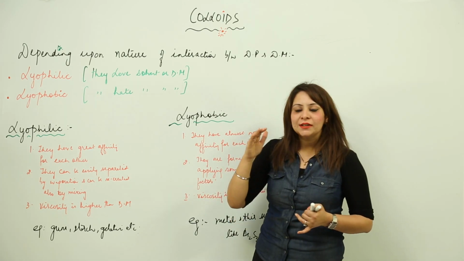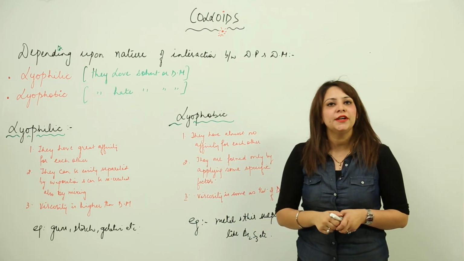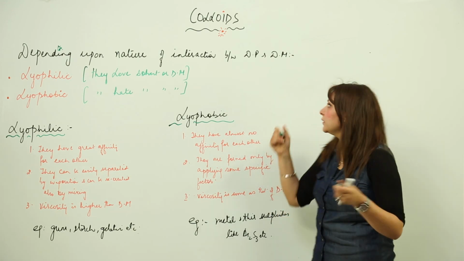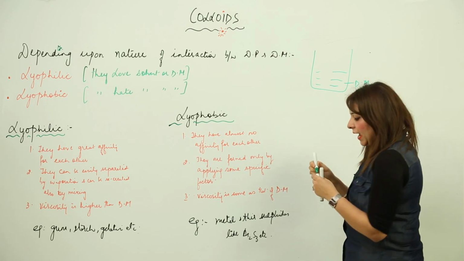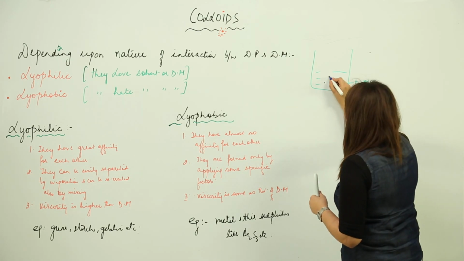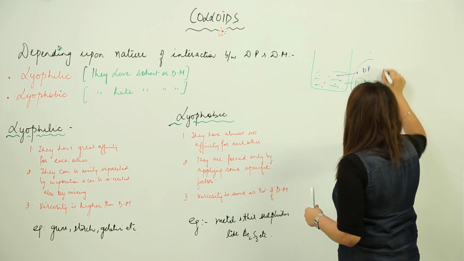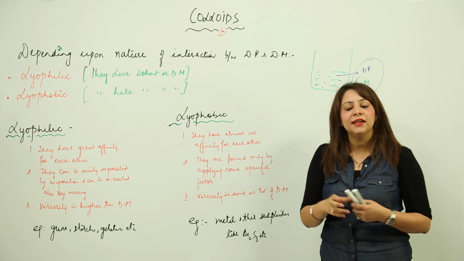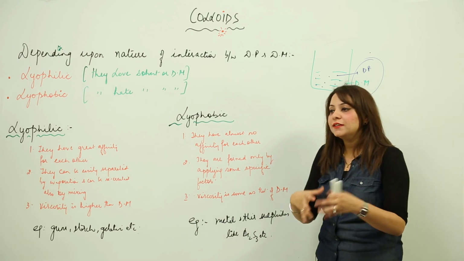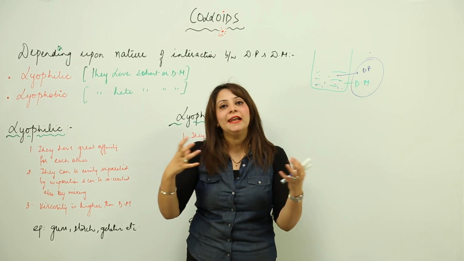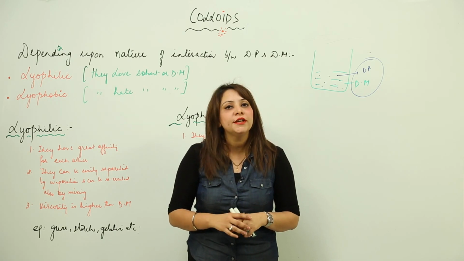Now we are going to classify colloids depending upon the interaction between the dispersed phase and dispersion medium. Suppose this is my flask and this is my dispersion medium, and in this I get to see my particles suspended, right. So this is my dispersed phase. Whether they have affinity for each other or they do not, or in simple language, do they love each other or do they hate each other. Depending upon that we classify the colloids into two categories.